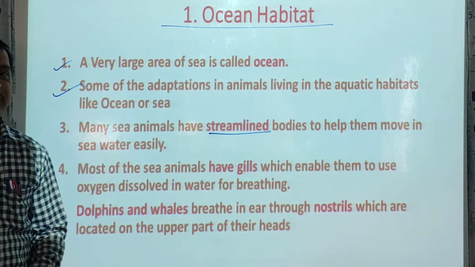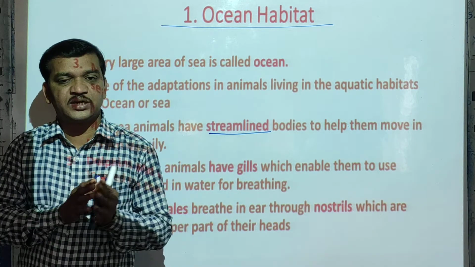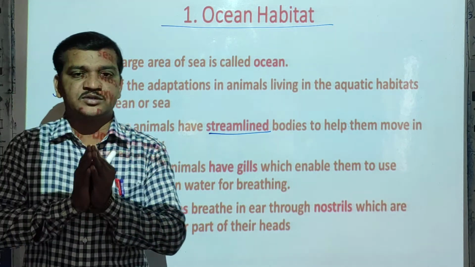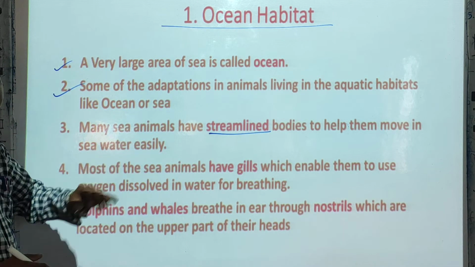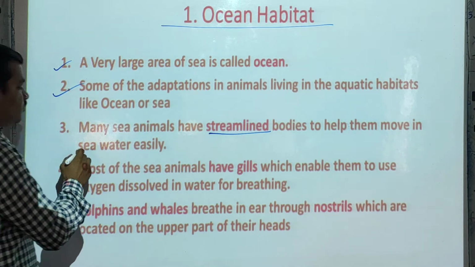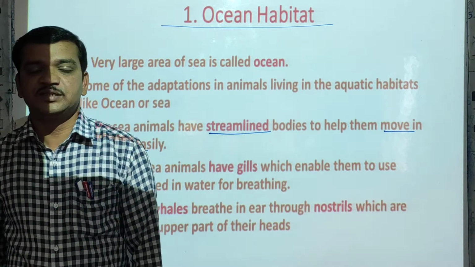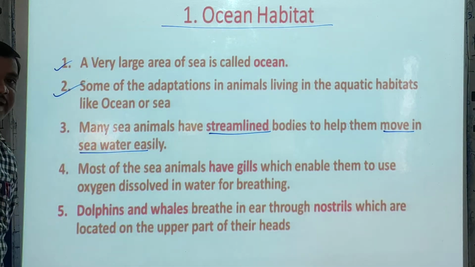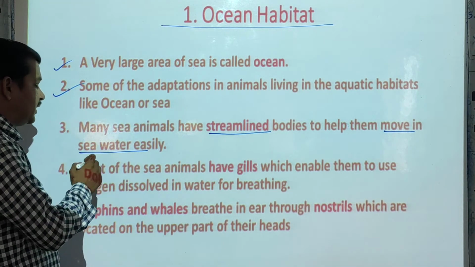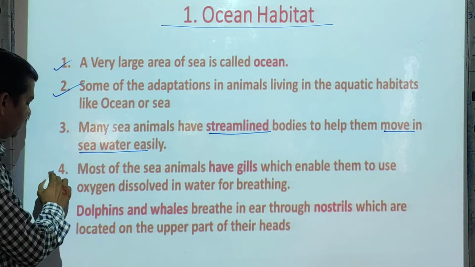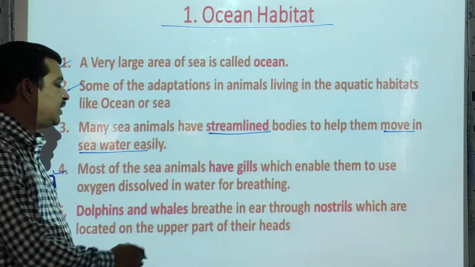Whatever ocean habitat animals are there, they have a streamlined body shape, and that streamlined body shape helps them move in sea water easily.